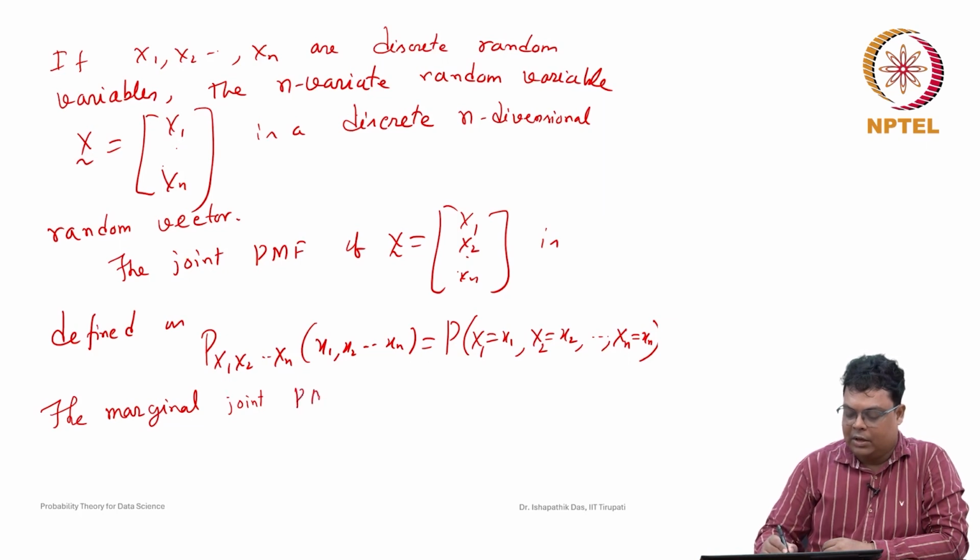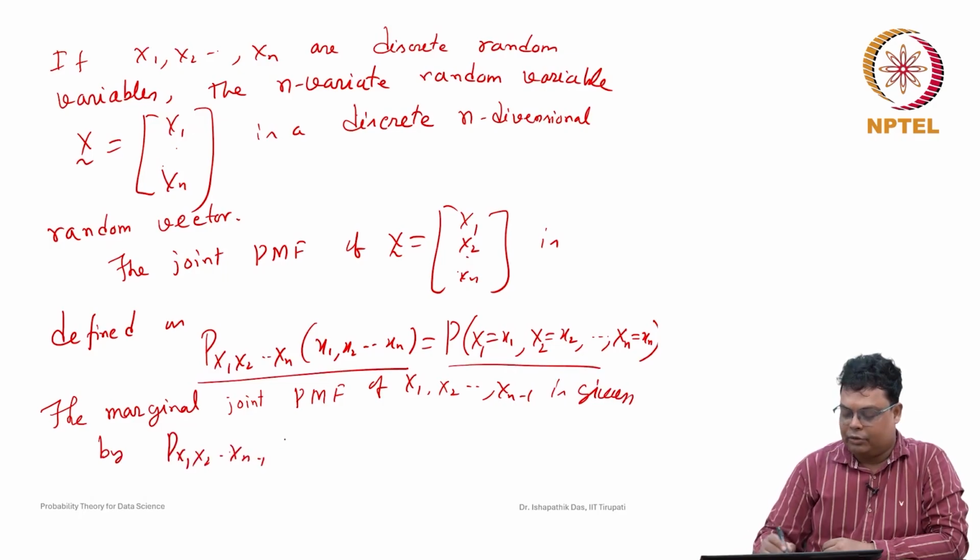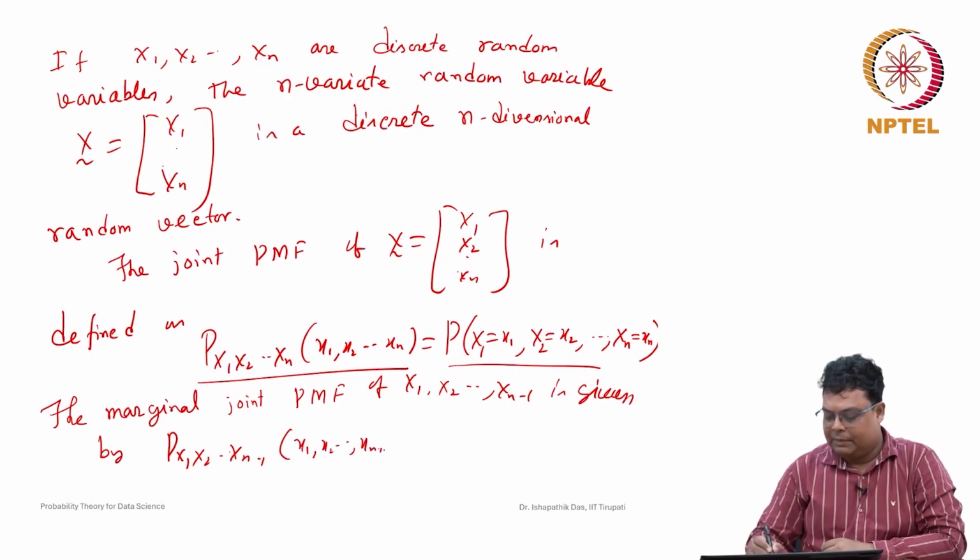The marginal joint probability mass function of X1, X2, ..., Xn minus 1 is given by p of x1, x2, ..., xn minus 1. Suppose the full joint mass function is known to us for all x1, x2, ..., xn. Now we want to find this subset; any subset we can find.